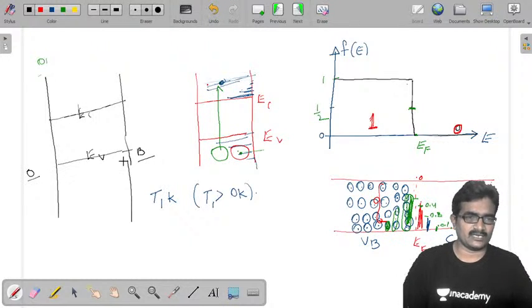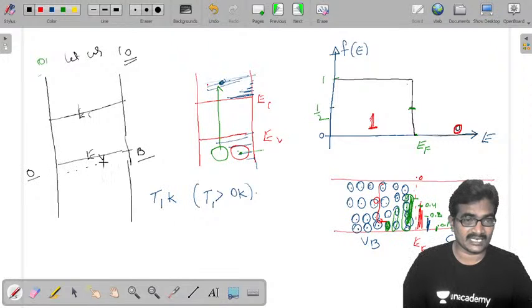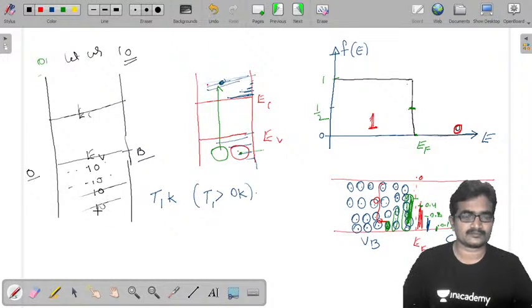Let us take 10 covalent bonds here. Now increasing temperature, let us take a total of 10 covalent bonds in each row. For each row you can assume 10 covalent bonds.